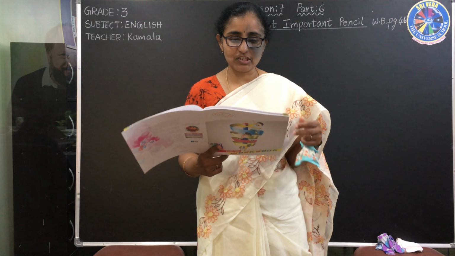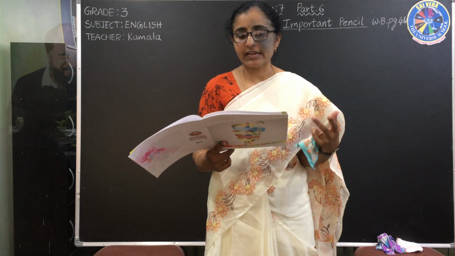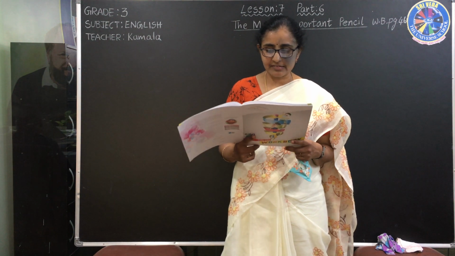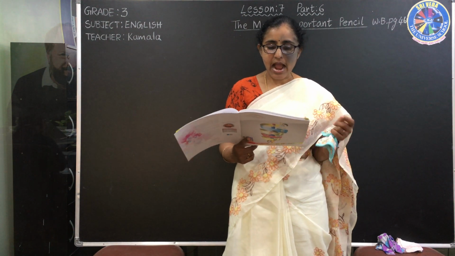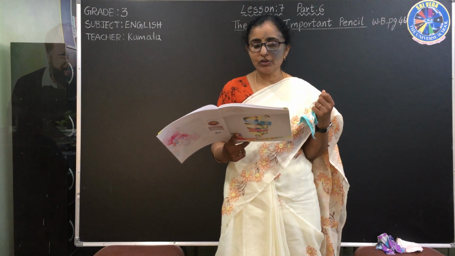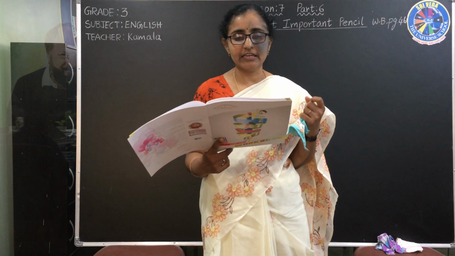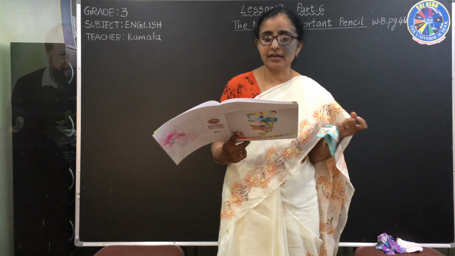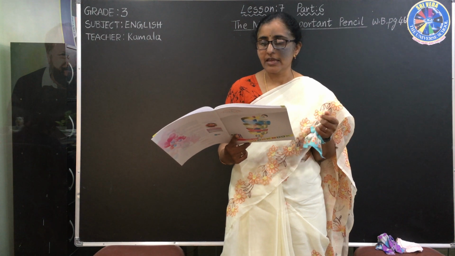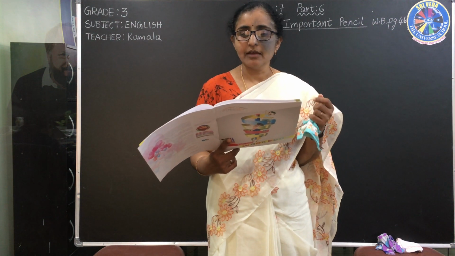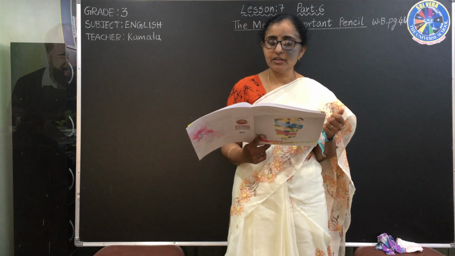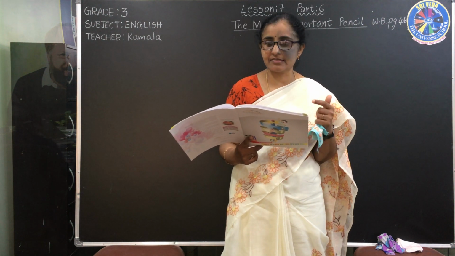Now let me just read and let us find out the answer so that you can write for homework, children. Let us start with the first one. I am the dash person in my family. Now here let us see what pictures are given. In the first picture you can see youngest. Second picture there is one flag, largest. Third picture there is a man, oldest. In the fourth picture there is one small boy showing his thumb, easiest.